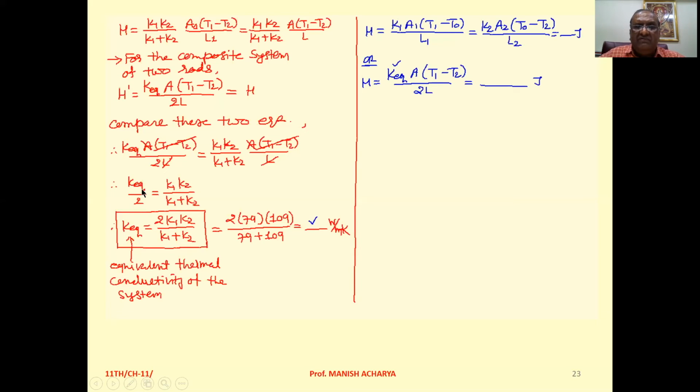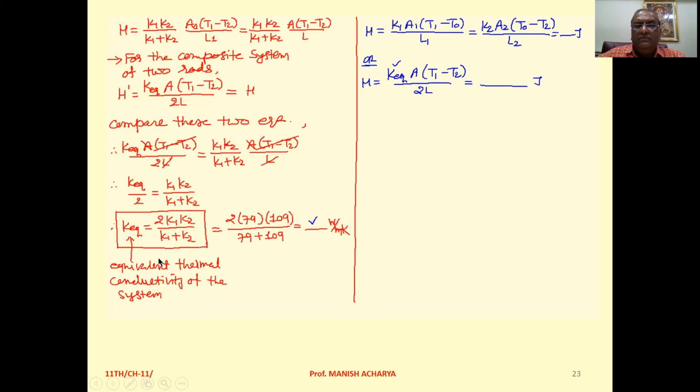So K equivalent by 2 on left hand side equals K1 K2 upon K1 plus K2. So K equivalent is 2 K1 K2 upon K1 plus K2. So we can say this is the equivalent thermal conductivity of the compound system.